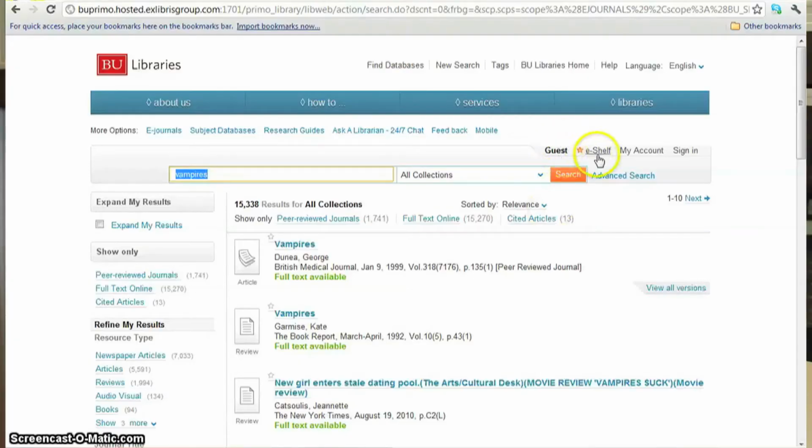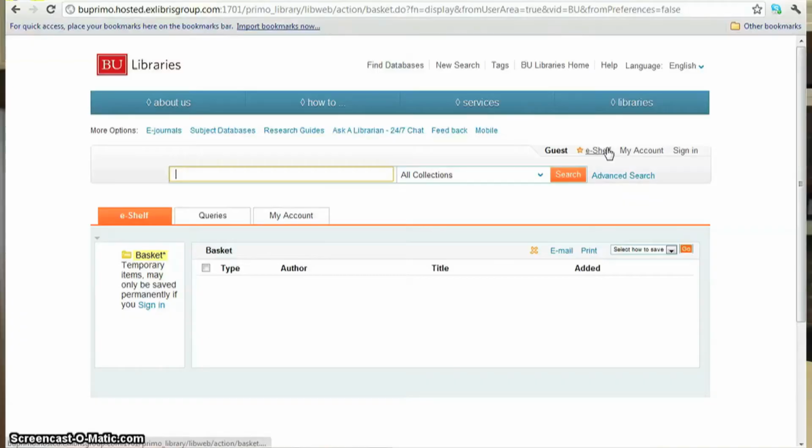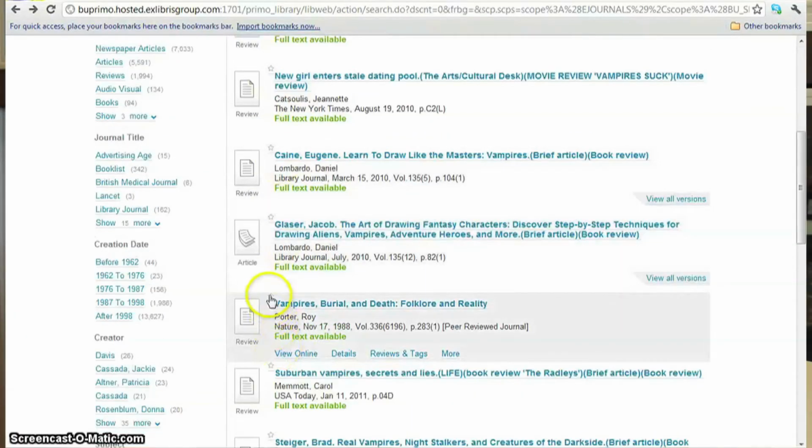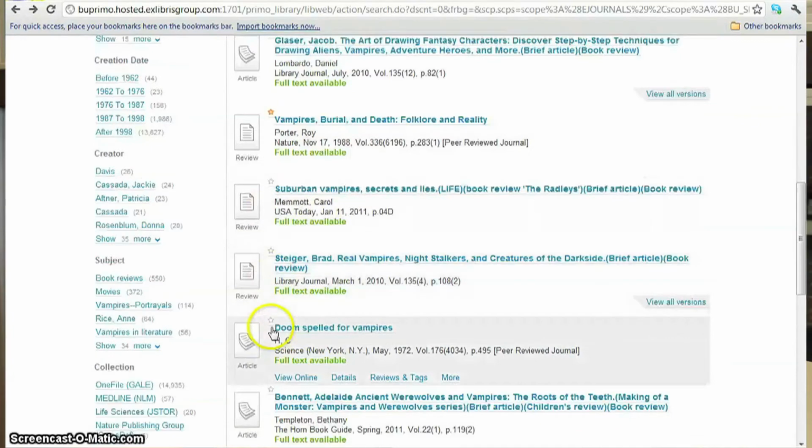I'm finding all these great sources, but how am I going to keep track of them all? Wait, up here it says I can sign in. I wonder what that does. Alright, it takes me to the obligatory Kerberos sign-in page, and now that I have signed in, let me check what this e-shelf thing is. I mean, it has a star next to it. If kindergarten taught me anything, it's that if anything has a star next to it, it must be important. Alright, let me click on e-shelf. It totally just saved the article I liked so I can come back to it later after I do more searching. This is awesome.